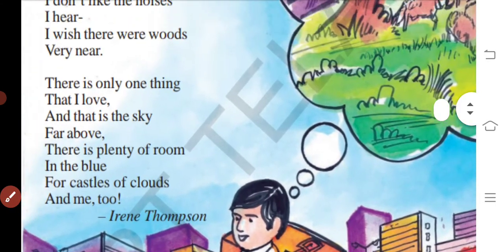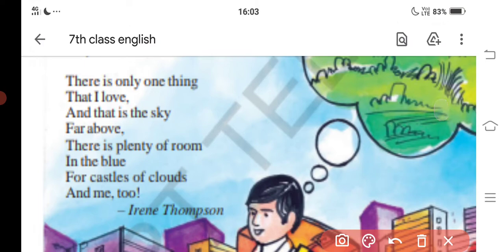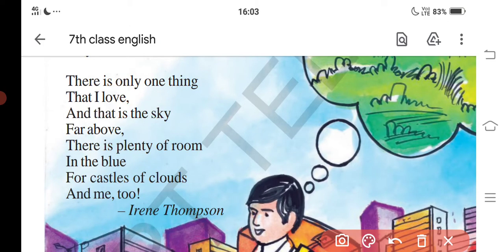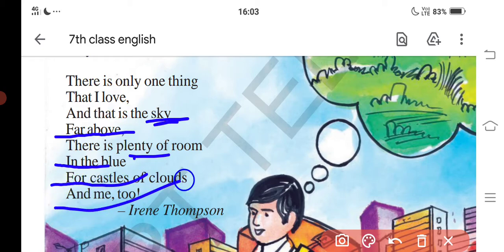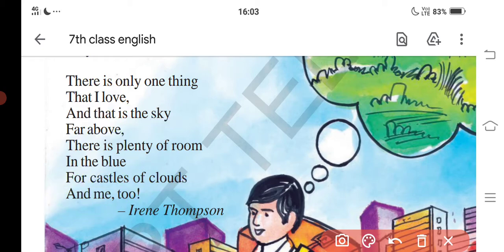Third stanza. There is only one thing that I love. So there is only one thing for the town child to love. What is that thing? Let's see. And that is the sky far above. There is plenty of room in the blue for castles of clouds and me too. Here the town child likes only the sky.